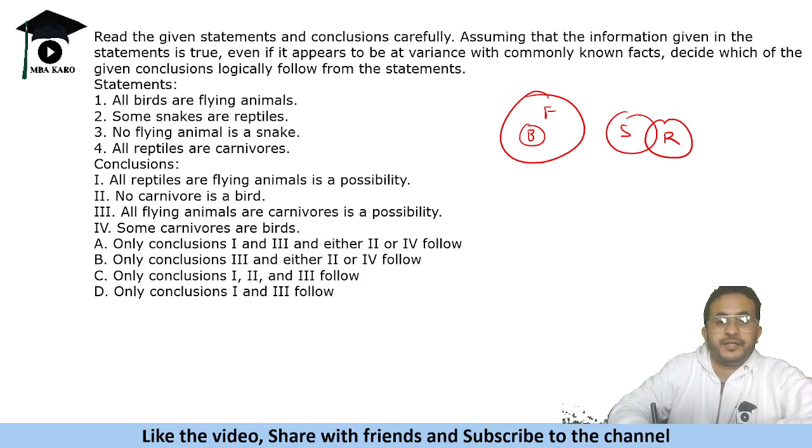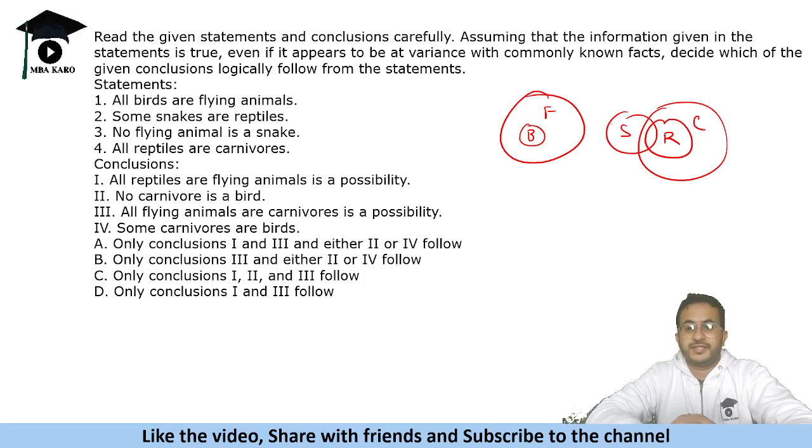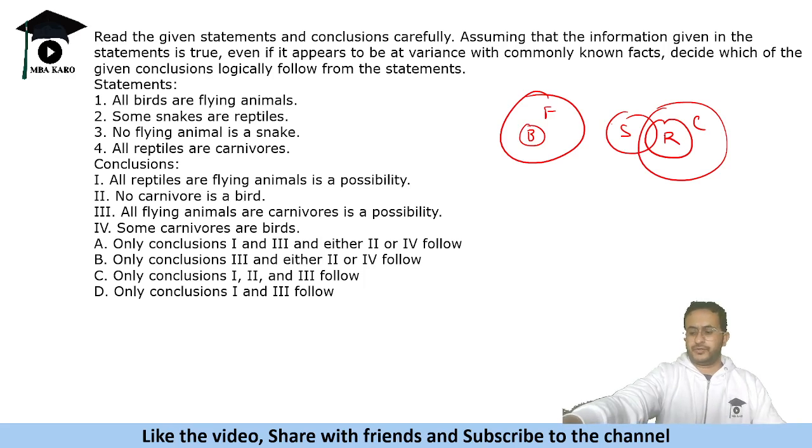Some snakes are reptiles and all reptiles are carnivores. So this is the generic statement; using the statements we make a general diagram. Now we need to tell which of the following conclusions are true based on these statements.